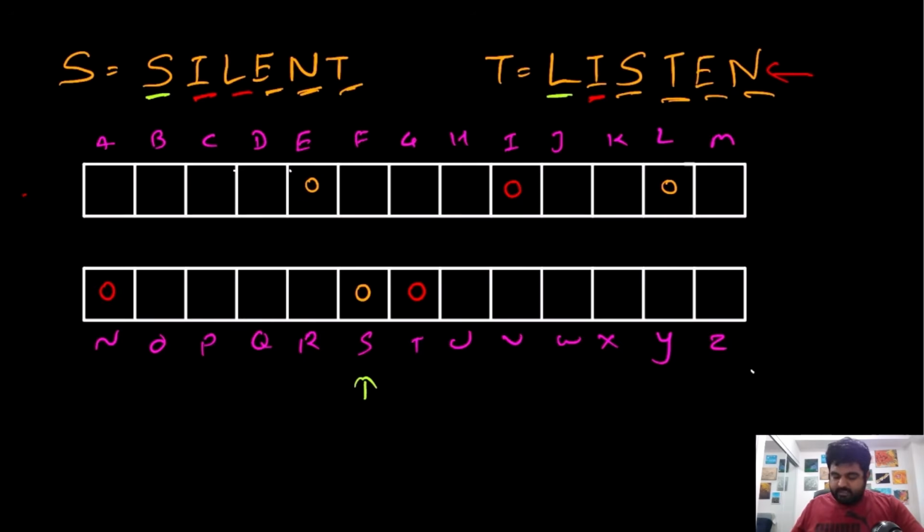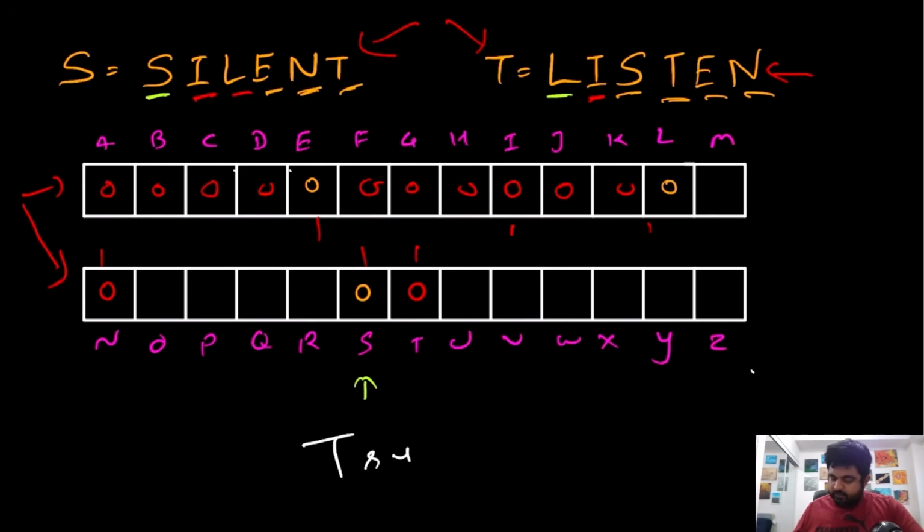Now if we see over here, all the elements where you can see that there are some entries, they are the ones that are the number of characters present in this S and T, and all of their values are 0, and by default all the other characters inside this given array were also 0. So it becomes much easier for us to determine whether they are anagrams of each other or not. In this case we can return true, yes, they are anagrams of each other. This is the best approach and the most optimal way to solve this problem.